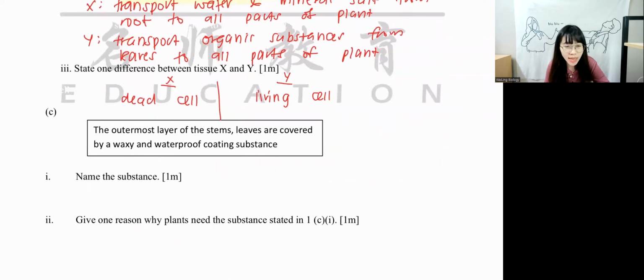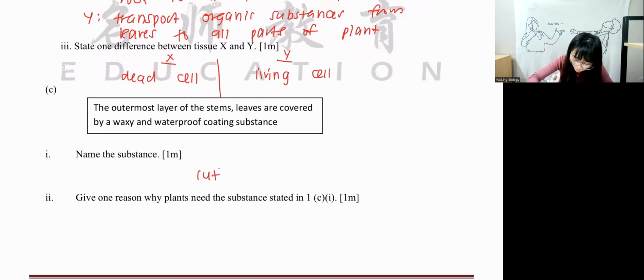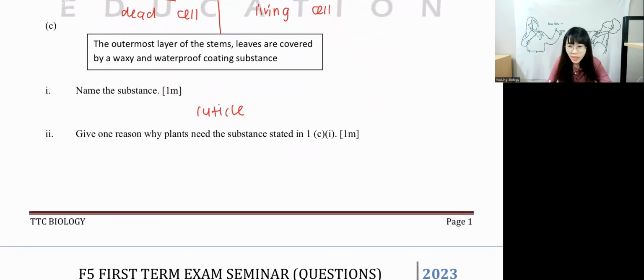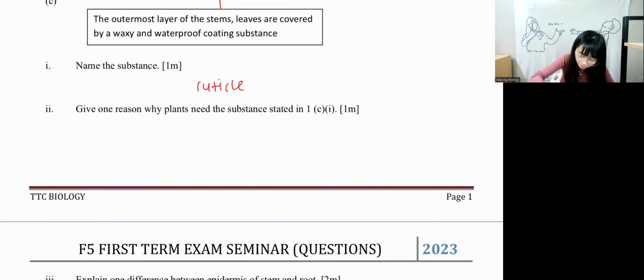Okay, the outermost layer of stem and leaf are covered by a waxy and waterproof coating substance. Name the substance. It's called cuticle. Very good. Explain why plants need cuticle. Cuticle is to prevent excess water loss. Correct. Prevent excess water loss through transpiration, or you can prevent the plants from mechanical injuries. Both also can. You can choose one to write.